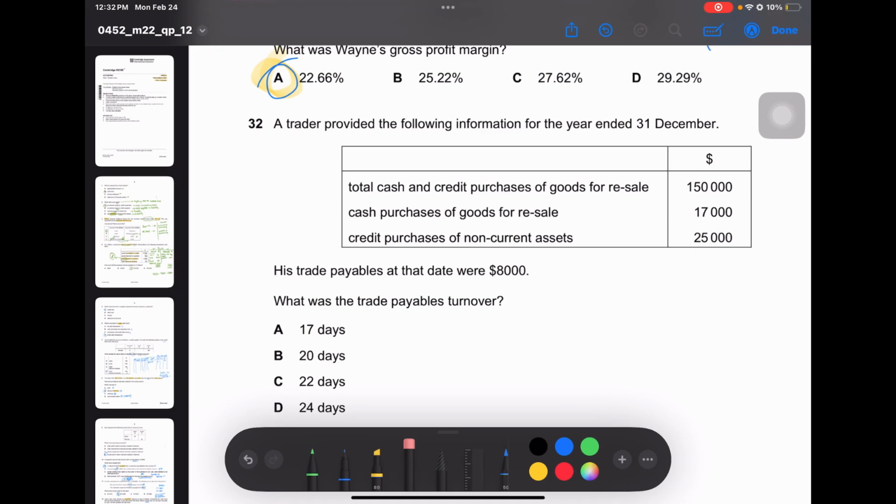Okay, moving on to question 32. In this case, the formula for calculating trade payables turnover is trade payables divided by credit purchases into 365.